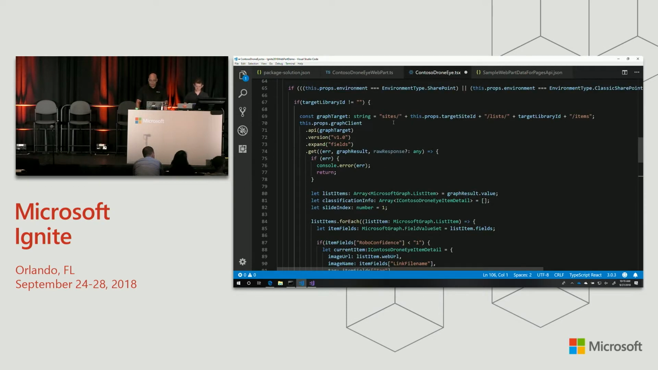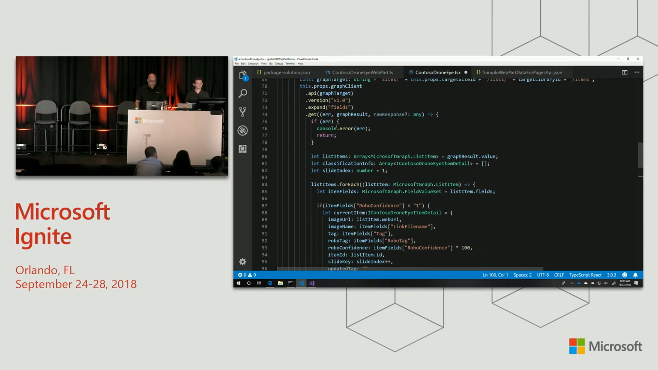So again, we're doing a pretty simple Graph query. We're going to do sites with the target ID. In the lists, we're going to get the target library that we picked from our dropdown. We're going to get the items. And when we do that, we're going to expand the fields inline. So Darren got the fields earlier separately after he got them out of the Delta query. In this case, we're going to expand the fields right inline as the items come back, so we get one big blob of all the stuff that we need.